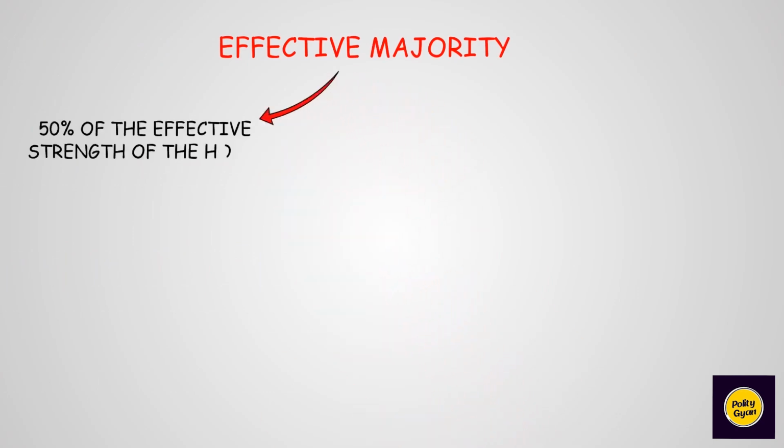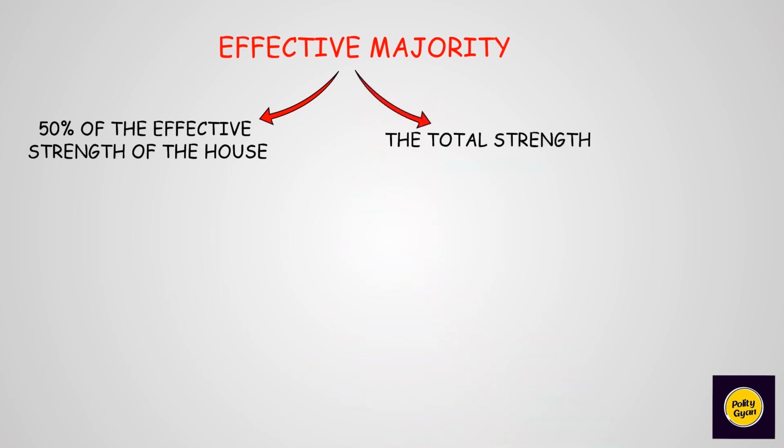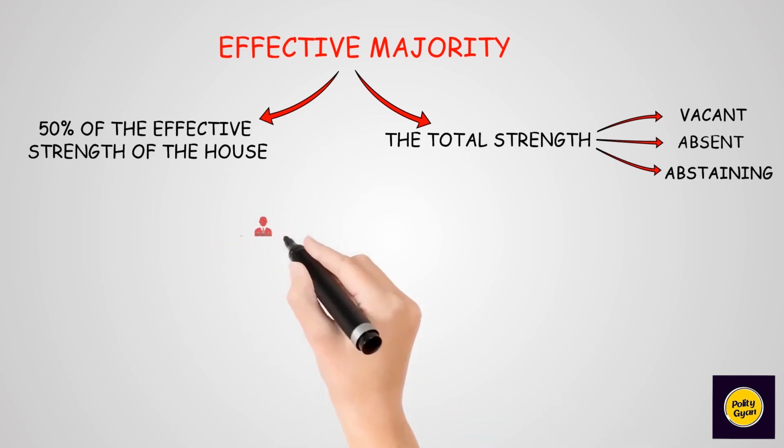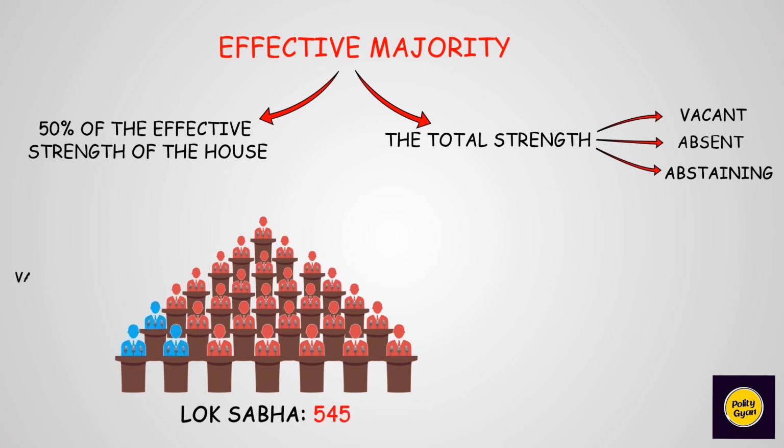Now let us look at the effective majority. Effective majority of the House means that more than 50% of the effective strength of the House are taking part in this. This implies that out of the total strength, we deduct vacant, absent and abstaining seats. For example, total strength of the Lok Sabha is 545, vacant seats are 5, so effective strength is 540.